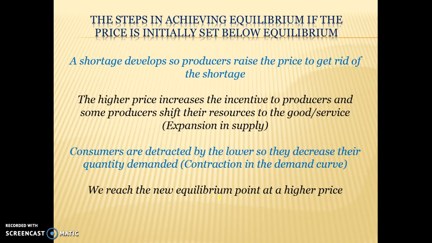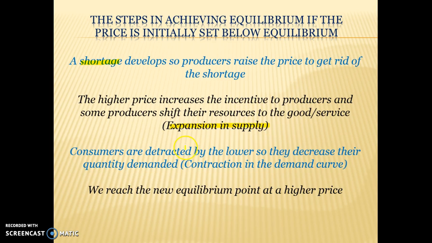How did you go? So the steps in achieving equilibrium if the price is initially set below equilibrium. Well, first there's going to be a shortage. A shortage develops because demand will be higher than supply. So we increase the price to get rid of the shortage. The higher price increases the incentive to produce, so suppliers shift resources into this area, or there's an expansion in supply.